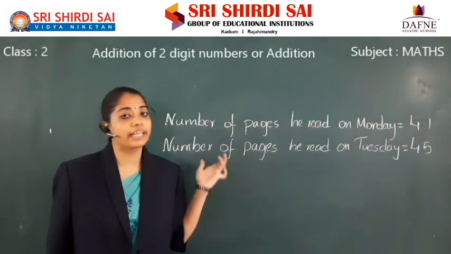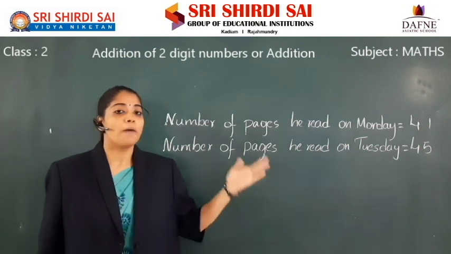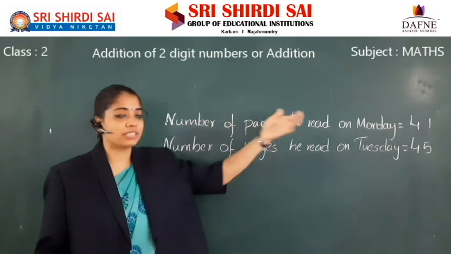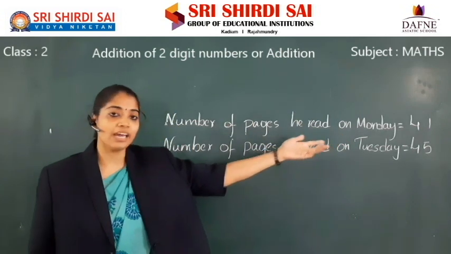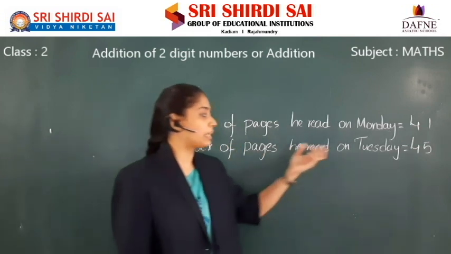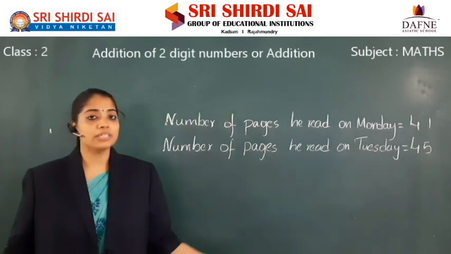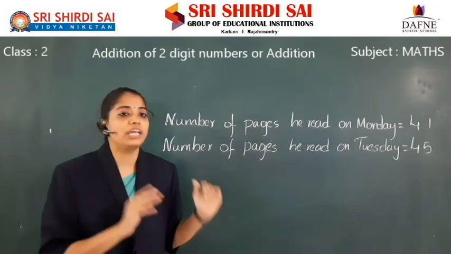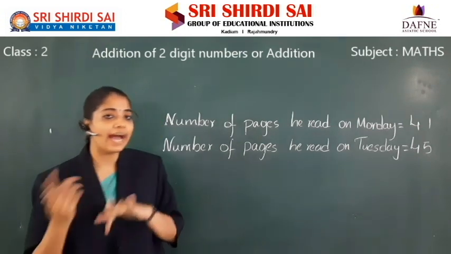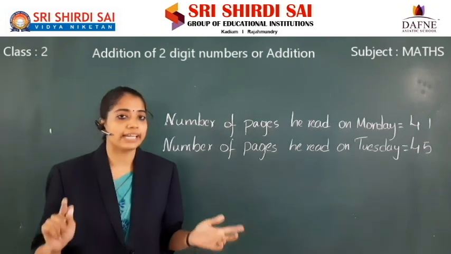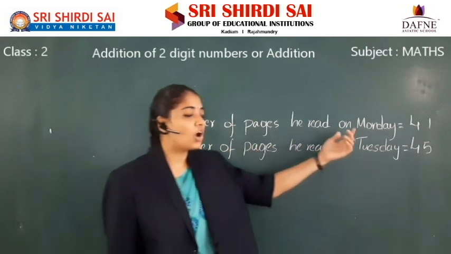Number of pages he read on both the days. Both means first you have to count the number of pages he read on Monday, and next the number of pages he read on Tuesday. You have to count all the pages which he read on Monday and Tuesday.